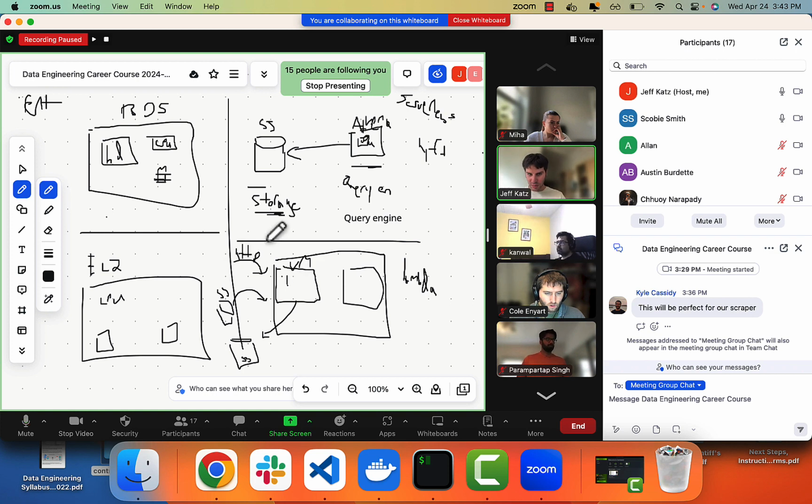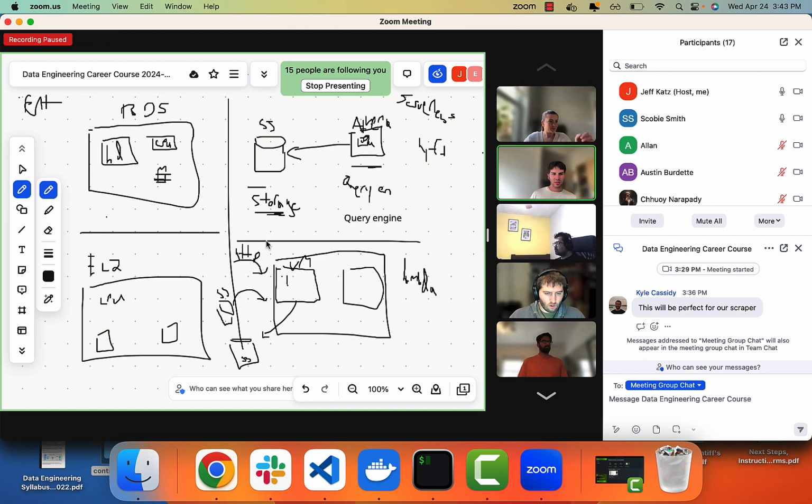Questions before we move into implementing our Lambda functions and see how that works.